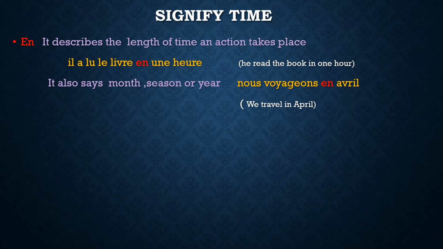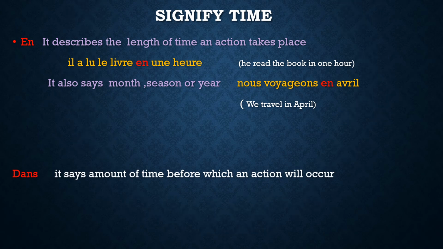And also, if we have to describe a month or a season or a year, we will use en. We travel in April. Nous voyageons en avril. In April, en avril. We will not use dans. Here we will use en. Understood? Now let's talk about dans. Again, if we have to describe time, we will use dans.